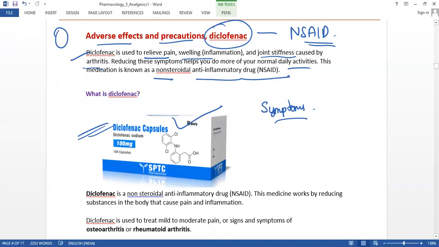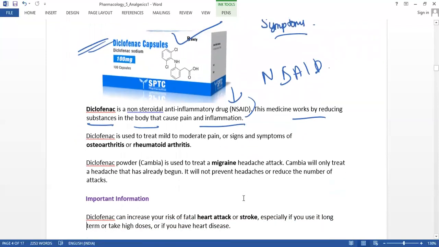So diclofenac, this is the non-steroidal anti-inflammatory drug. As I told, this belongs to this group, non-steroidal anti-inflammatory drugs. This medicine works by reducing the substance in the body that causes pain and inflammation. So it just reduces it for some moment, not permanent changes. It is just to some extent.